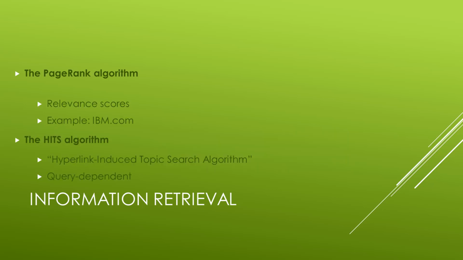Some IR algorithm examples are the PageRank algorithm and the HITS algorithm. PageRank was invented to solve the problem of the relevance scores, which, for example, could make the official web page for IBM appear after other pages that could mention IBM a lot of times. The HITS algorithm works as a query-dependent algorithm. This means it must be computed each time for each query.